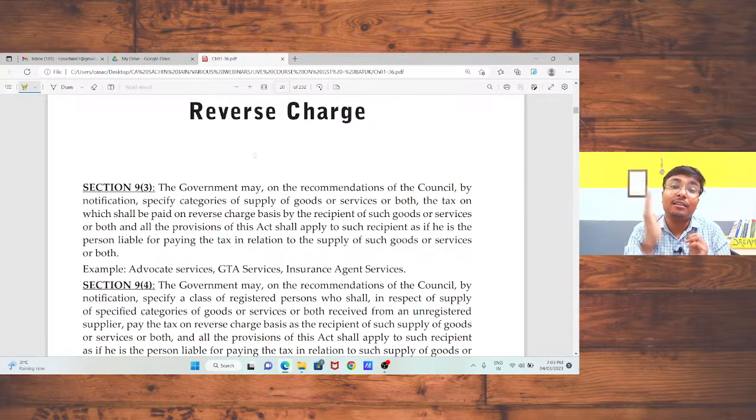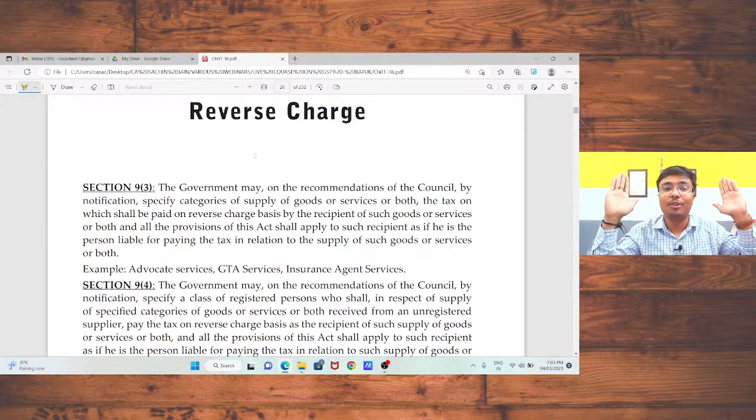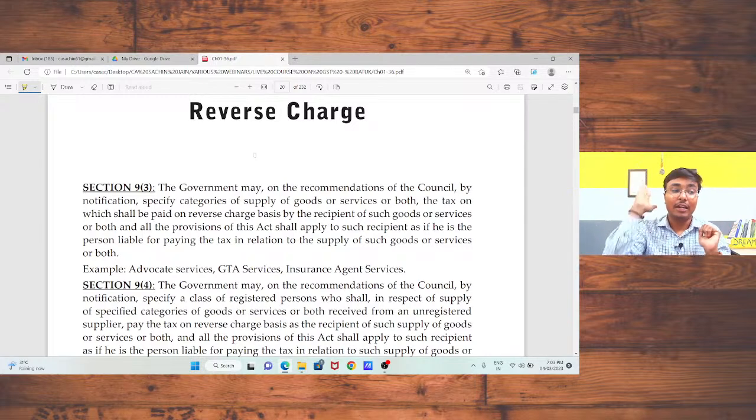After that we discussed the reverse charge mechanism. There are two mechanisms available, one is forward charge and another is reverse charge. Under reverse charge, the recipient has to pay the tax as per section 9 subsection 3, on certain categories of goods or certain categories of services. We discussed all these topics in our last 2 day sessions.